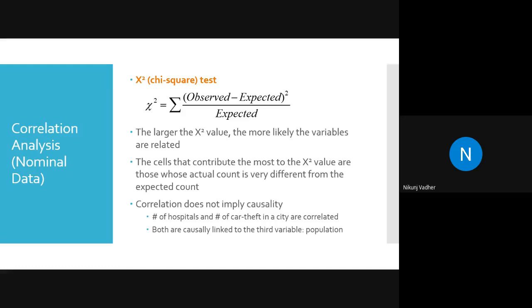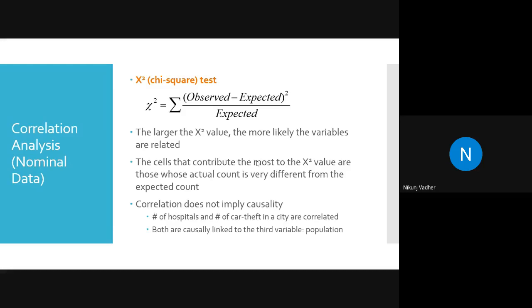So whenever you select attributes, you should study correlation analysis. Correlation analysis is the relation of one attribute with another. The best example of correlation, which we discussed before, is sunlight and temperature.